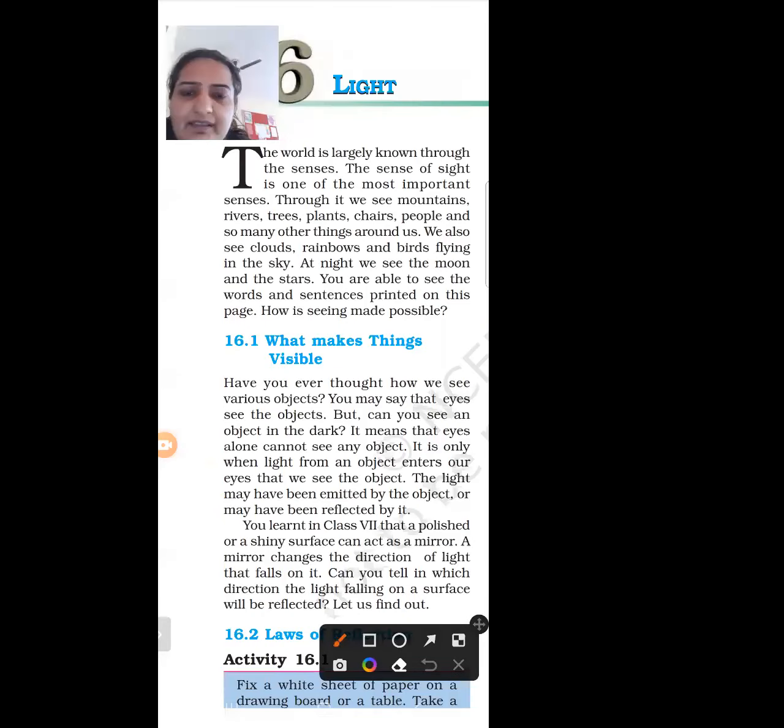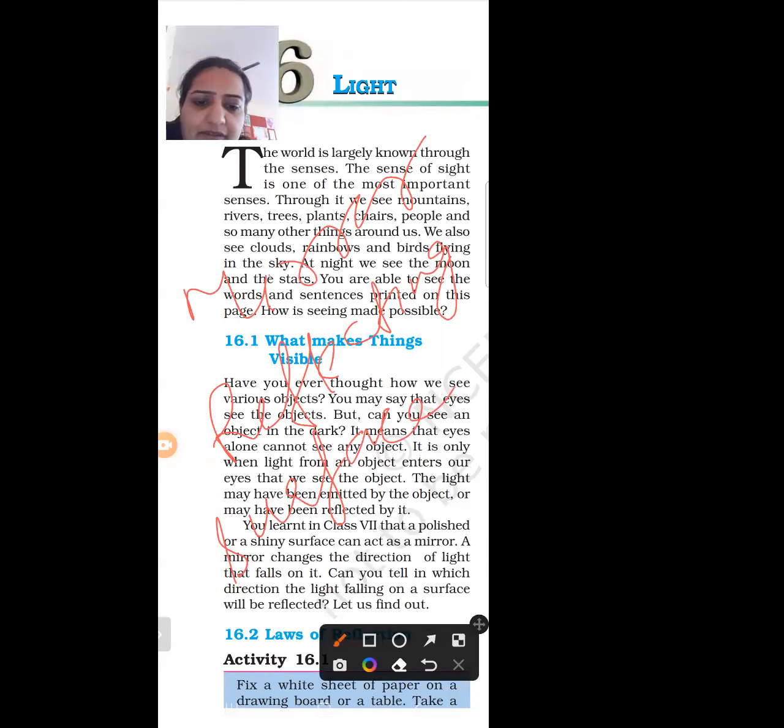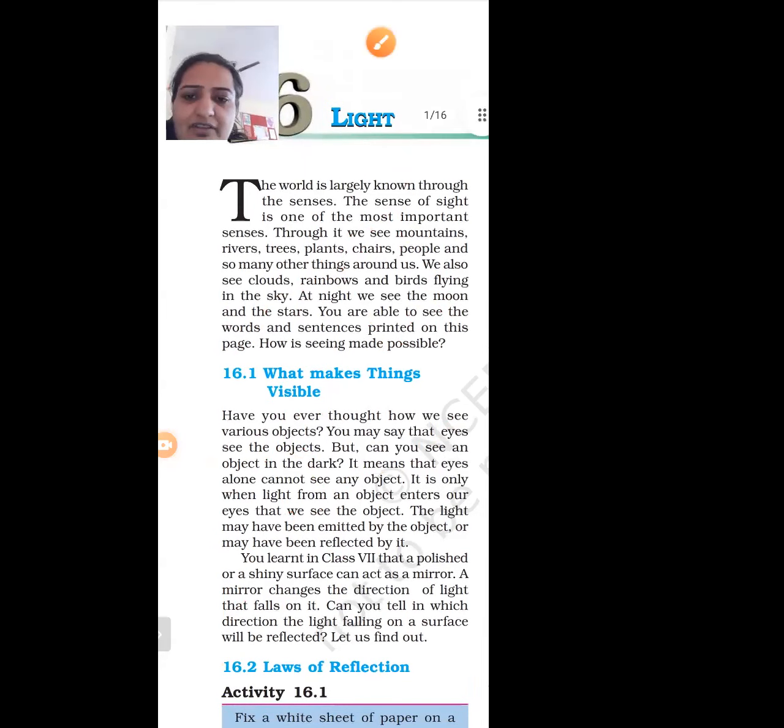It is a reflecting surface and it is used to change the direction of light. So what is the purpose of mirror? To change the direction of light.